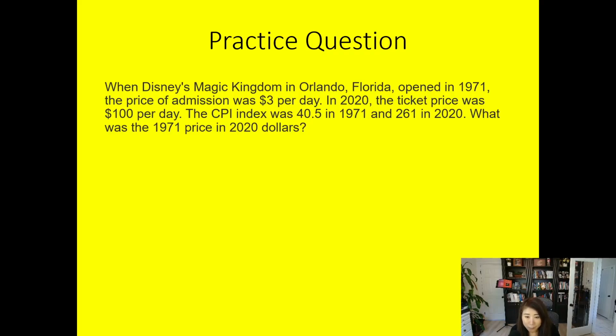Now let's keep reading. In 2020, the ticket price was $100 per day. The CPI index was 40.5 in 1971 and 261 in 2020. What was the 1971 price in 2020 dollars?